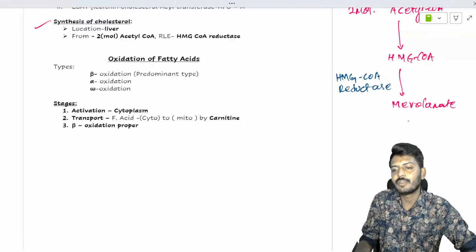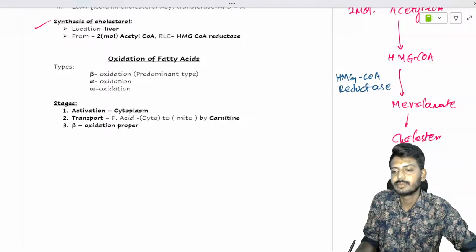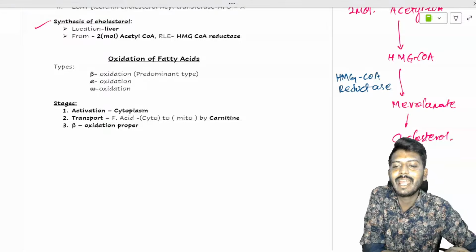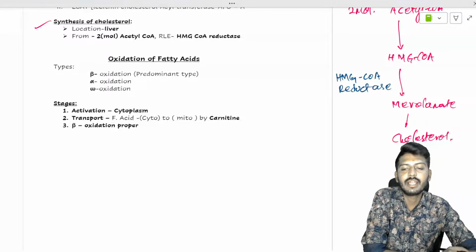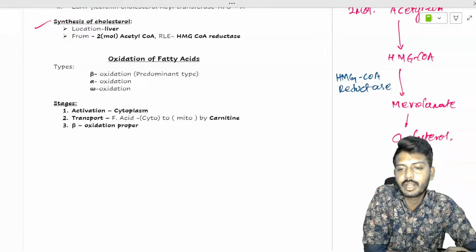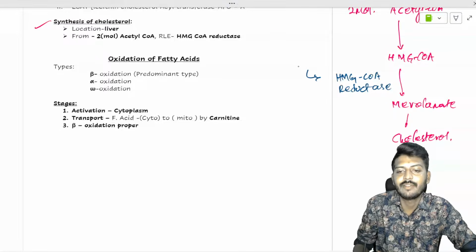This mevalonate will further get converted into cholesterol. Okay, so the rate limiting enzyme is HMG CoA reductase. So this HMG CoA reductase, I need you to understand a very, very important concept. This HMG CoA reductase is an enzyme which is more active in the night.